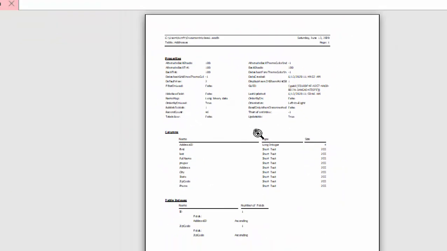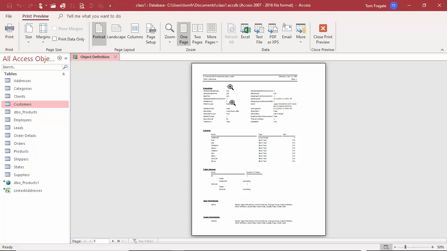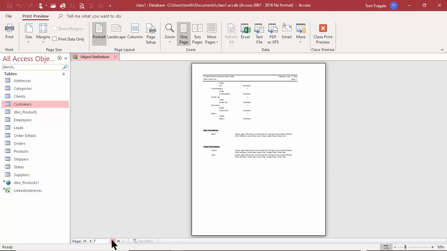So then you have, for each table, your field names, and then it has the relationships. So we made a really nice report there. All I did was, of course, print that from that point, or even export that to Excel. And now you have a great report that shows all the field names.